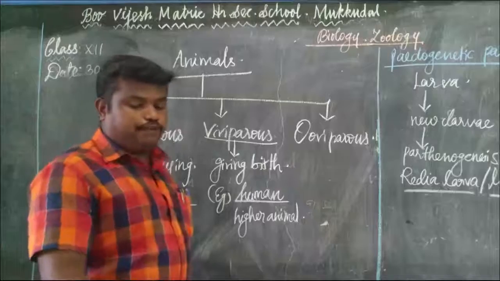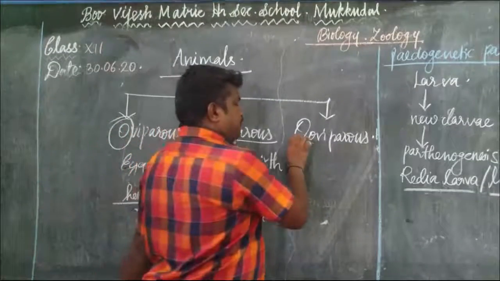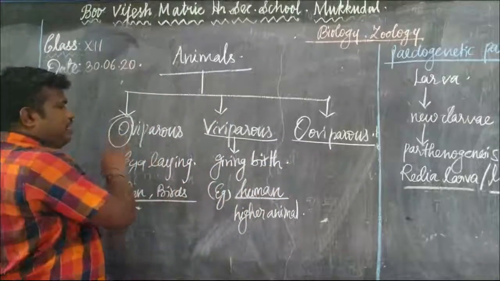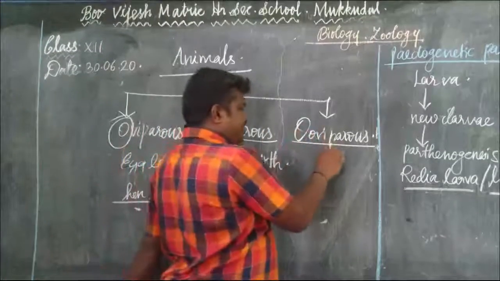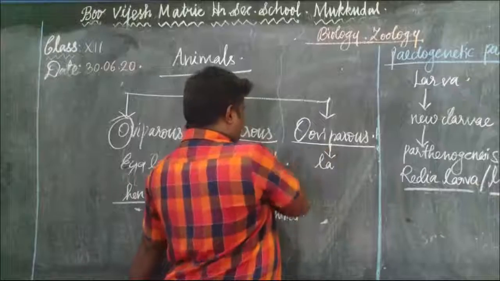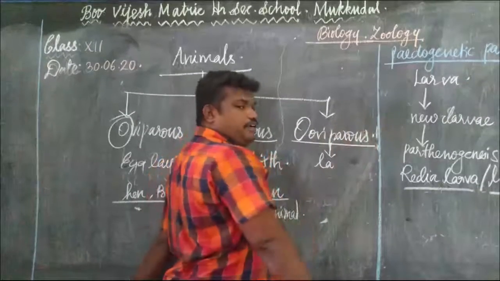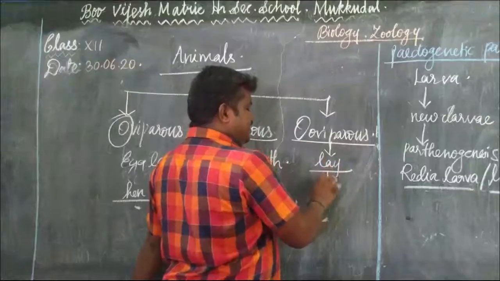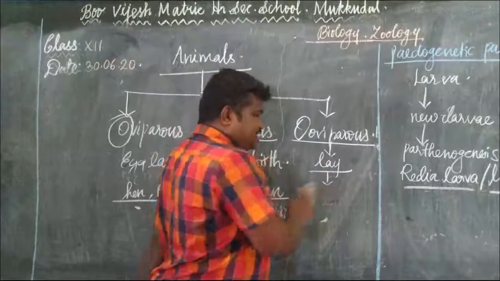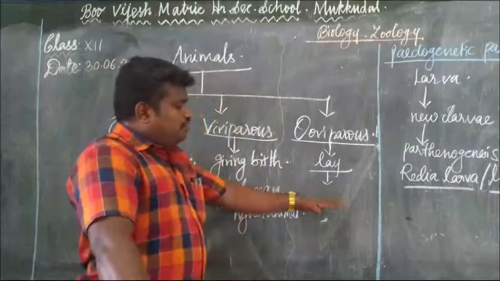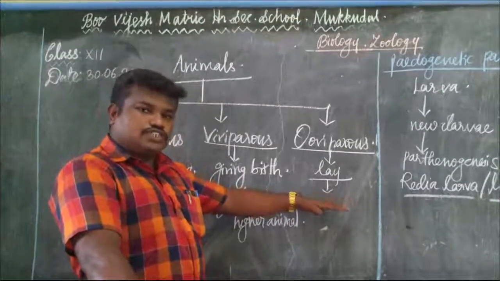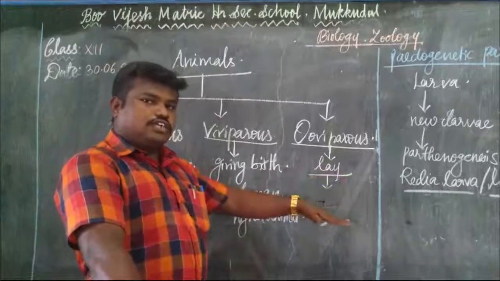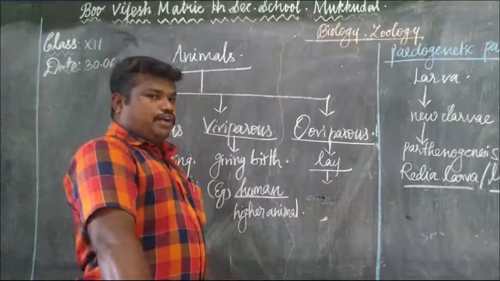Then ovoviviparous means it happens in two stages. It lays the egg and hatches the young ones. The first growth takes place inside the egg, and the second growth outside the body.